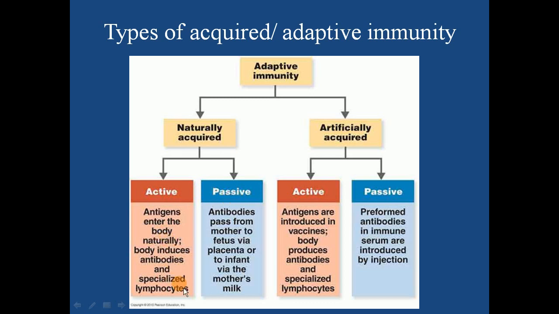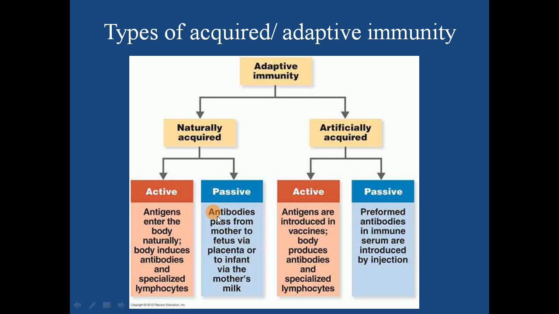We are studying only examples here. Naturally acquired active immunity example is when antigen enters the body and your body's immune system responds to it and produces antibodies and lymphocytes. The immunity provided will be your naturally acquired active immunity. We have one more example of naturally acquired passive immunity. You know the definition of passive immunity.